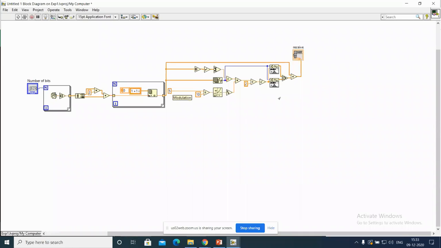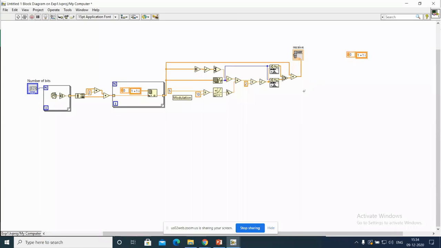Whatever symbol structure you used, I'm using Control C, here Control V, same thing. To compare, the symbol structure must be with you.